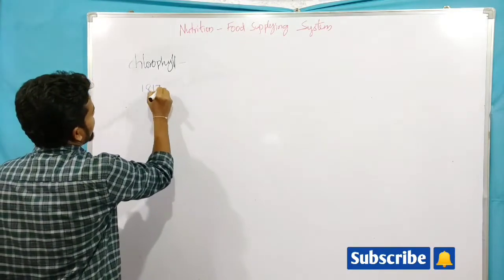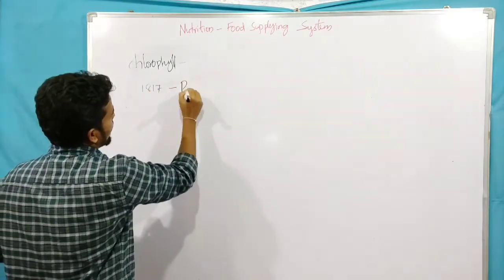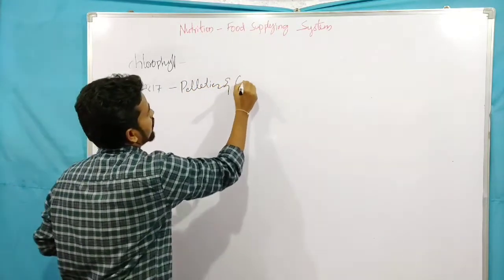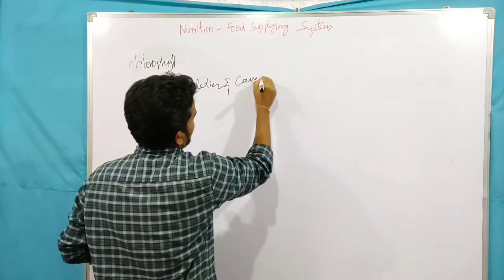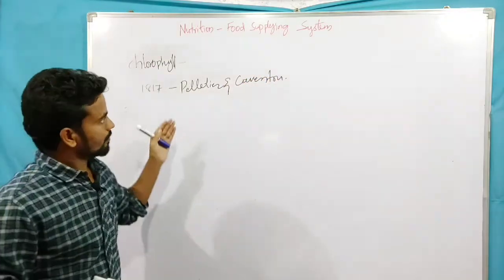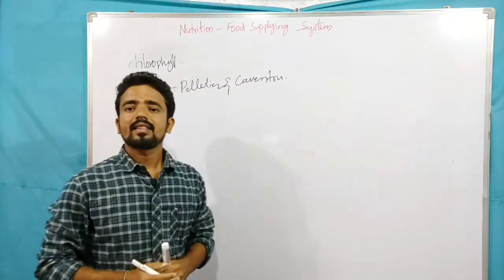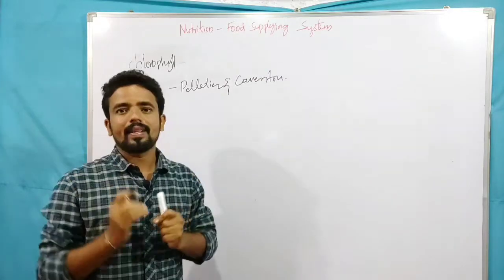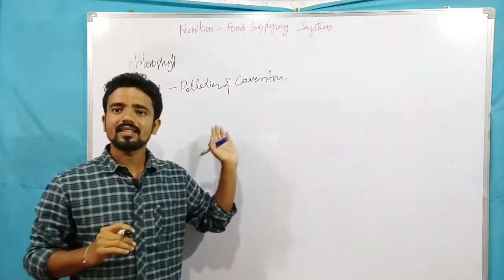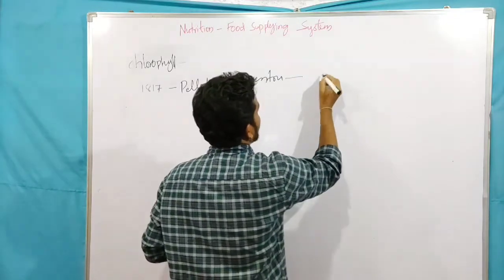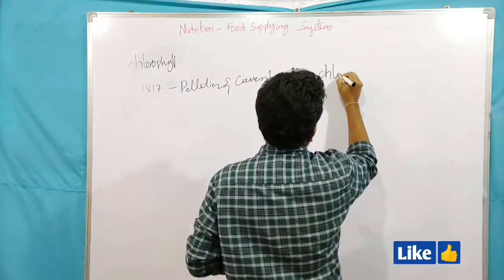Later on, in 1817, Pelletier and Caventou discovered that the leaf has some pigment, because of which it is green in color. They extracted it and named it chlorophyll.